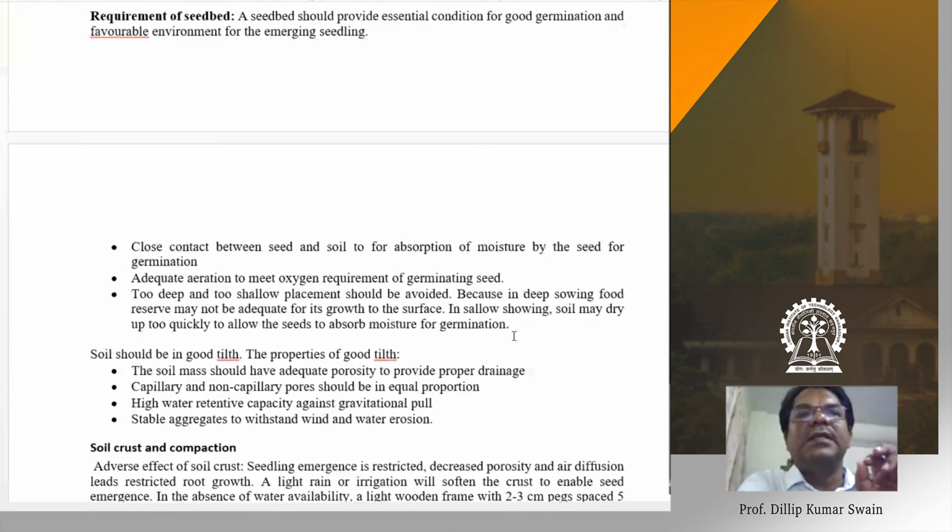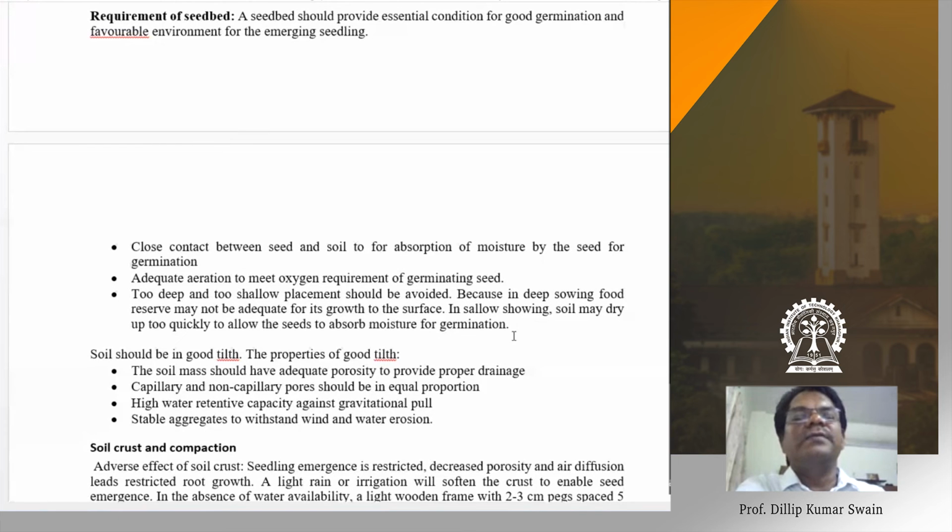The initial seedling, say the coleoptile shoot portion, the first shoot portion, the leaf portion, has to come out of the soil. If you are sowing at a very deep placement, the coleoptile or the initial leaf may not come out of the soil, and then there will be collapse of the seedling. The seeds should not be placed at a deeper depth.